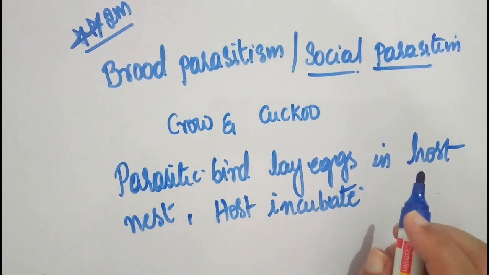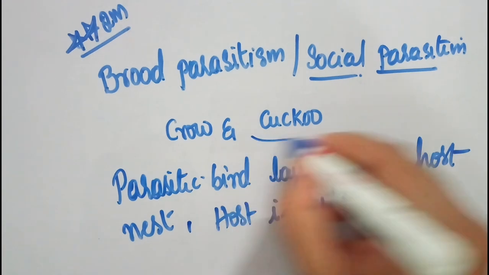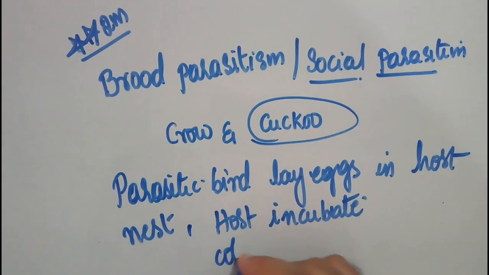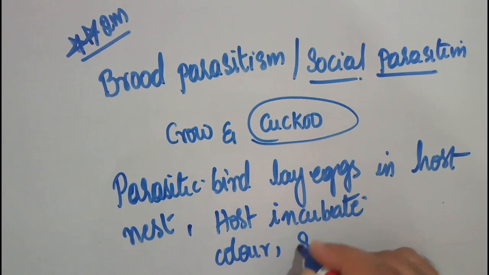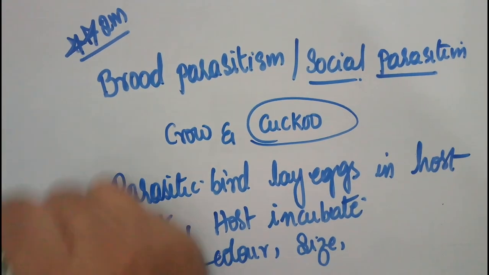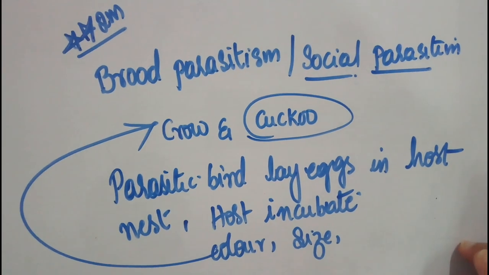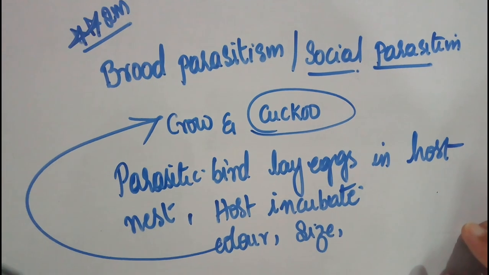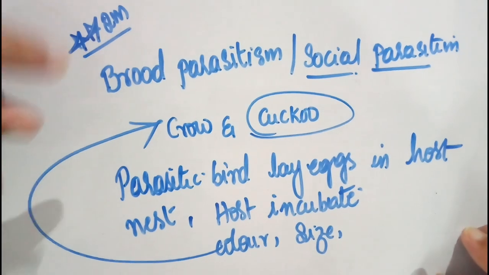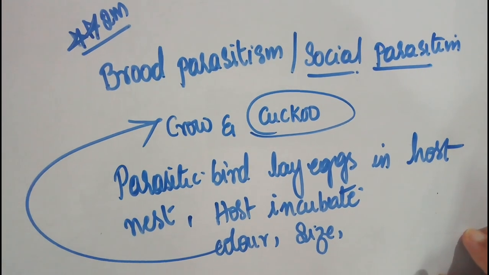Over the course of evolution, the eggs of these parasitic birds have modified, in color, size and shape, to exactly resemble the eggs of the host. The advantage the parasite gets is a better chance that the host incubates the eggs.